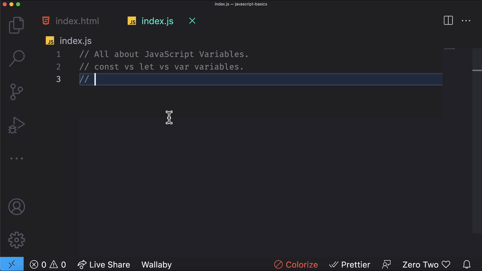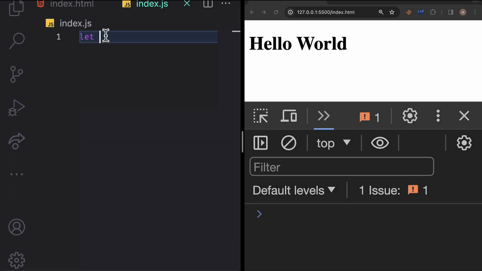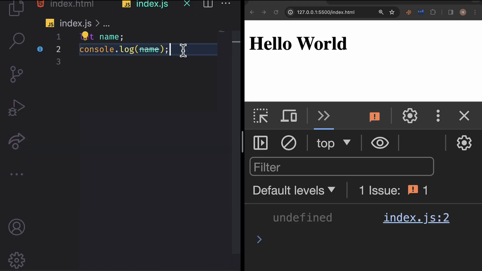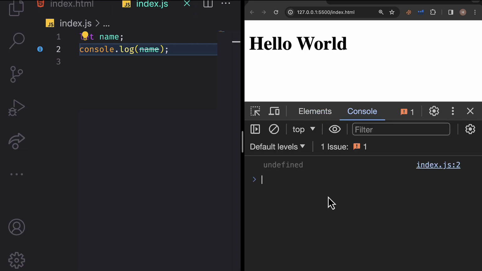So here I am declaring a variable in index.js. In the old days before ES6, we used the var keyword to declare a variable. But there are issues with var, and the two main issues are of scope. After we go further in the series, we will see what those issues are. Let us use the let keyword to declare a variable. Now we have to give a name or identifier to this variable, which is like putting a label on the box. So I'm calling it name. And finally, you have to terminate this declaration with a semicolon.